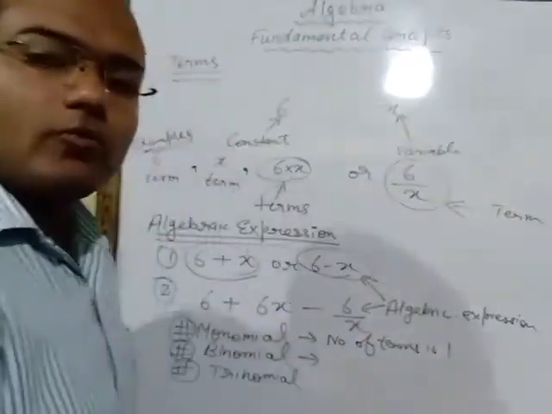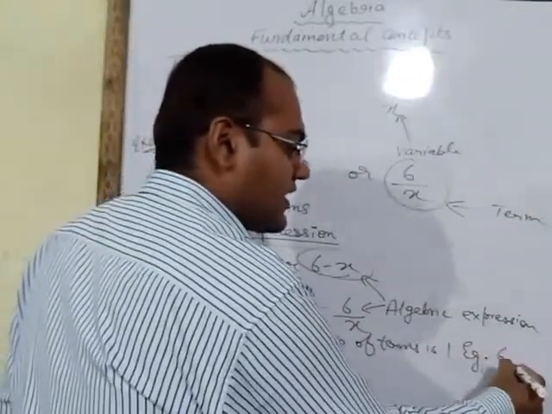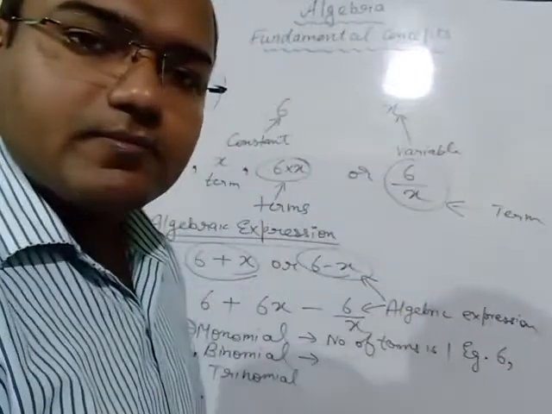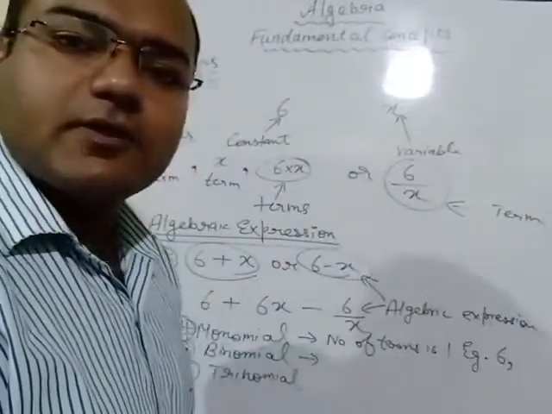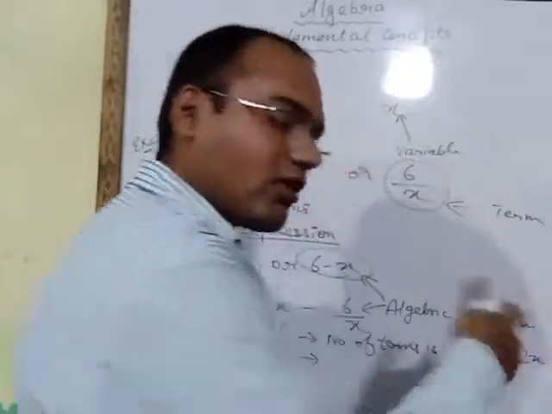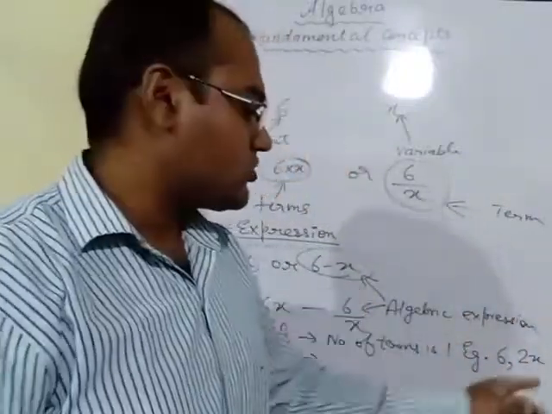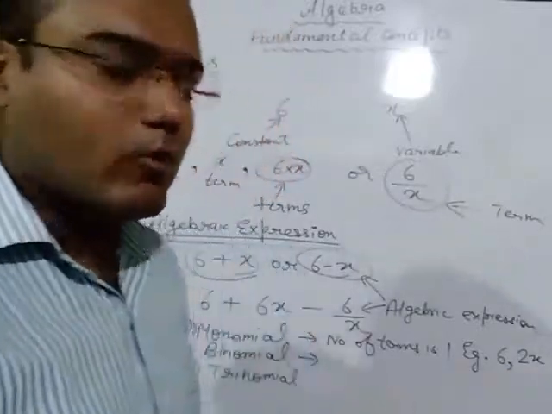Example of monomial: 6, this is only one term, so this expression is a monomial. I had written 2x, this is also only one term, so this expression is also known as a monomial.